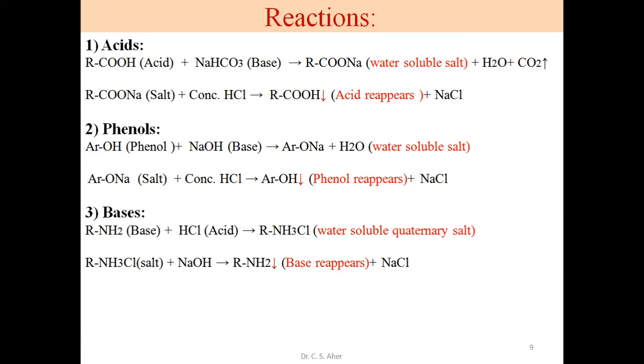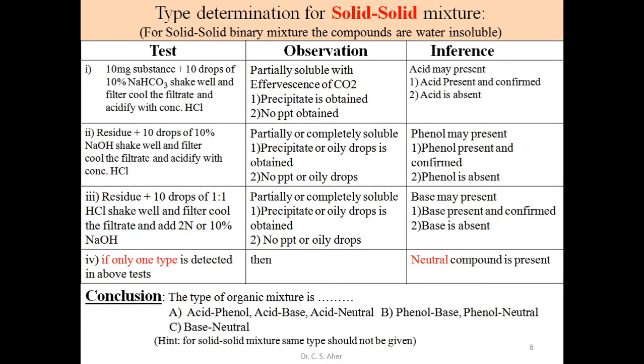What are the reactions? In the first step, we add bicarbonate to the substance and then acid. Second, we add NaOH and then acid. In the third, we add acid first and then NaOH base. The first is for acid determination, the second test is for phenol determination, and the third test is for determination of basic type of substances.